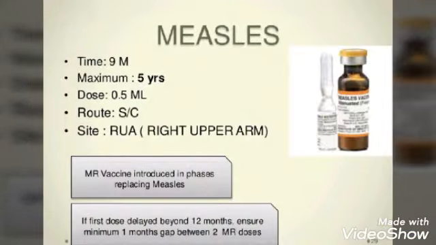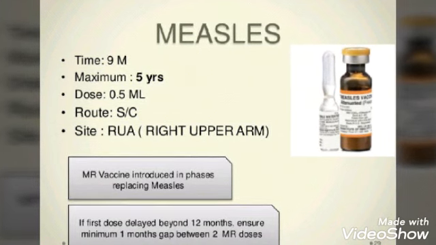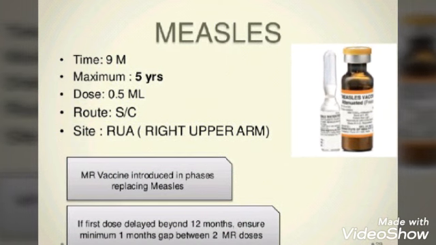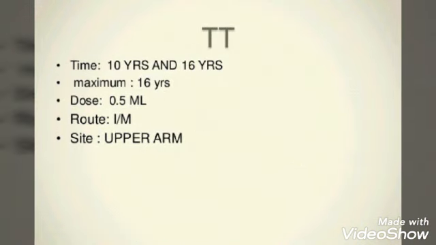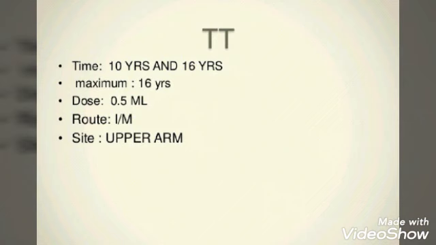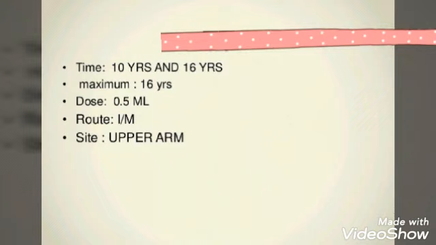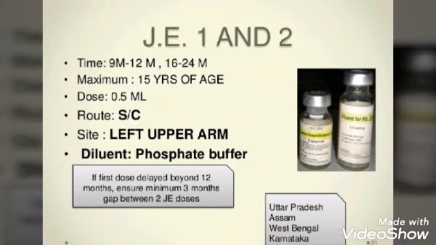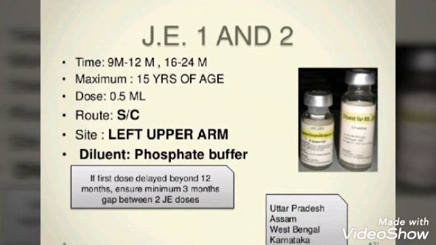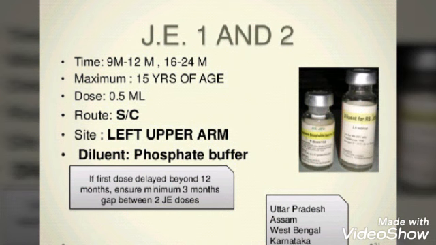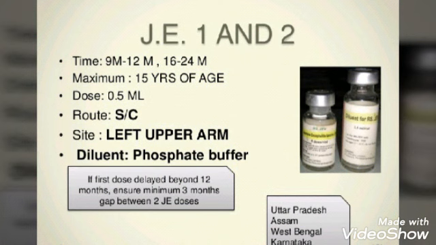Then measles is given when the child is 9 months, maximum 5 years. Dose is 0.5 ml, route is subcutaneous and the site is right upper arm. Then tetanus vaccine, time is 10 years and 16 years, maximum 16 years, dose is 0.5 ml, route is intramuscular, site is upper arm. Then JE, that is Japanese encephalitis, 1 and 2 dose, time is 9 months to 12 months and 16 months to 24 months. Then the maximum is 15 years of age, dose is 0.5 ml, route is subcutaneous, site is left upper arm.